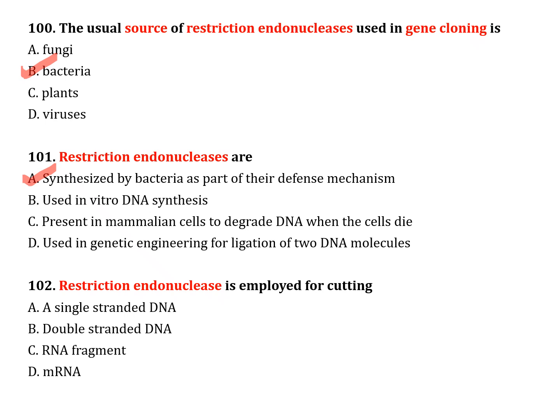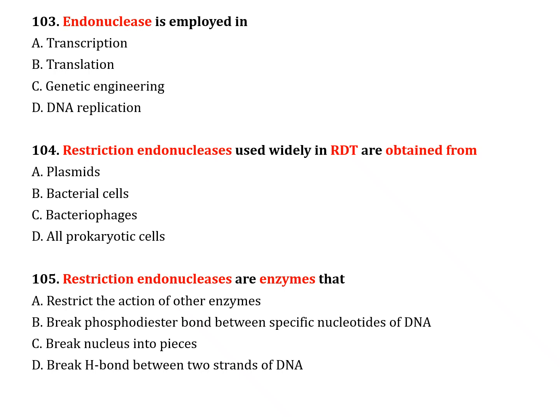The next question, number 102. Restriction endonuclease is employed for cutting: option A, single stranded DNA; option B, double stranded DNA; option C, RNA fragment; option D, mRNA. Correct answer is option B, double stranded DNA. The next question, number 103. Endonuclease is employed in: option A, transcription; option B, translation; option C, genetic engineering; option D, DNA replication. Correct answer is option C, genetic engineering.